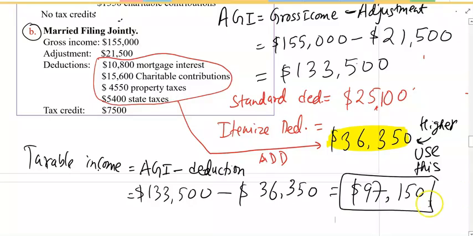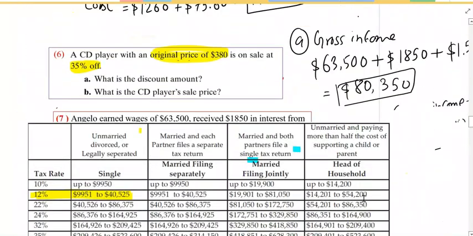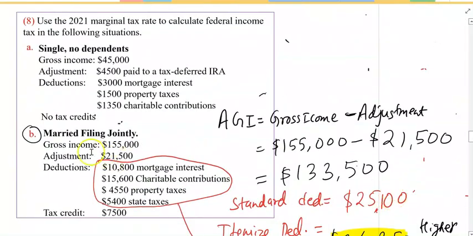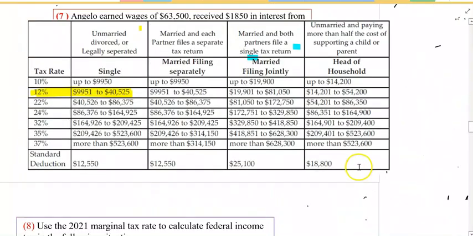This is taxable income. And if you look at the right column, married filing jointly, this portion is in the 22% tax bracket.